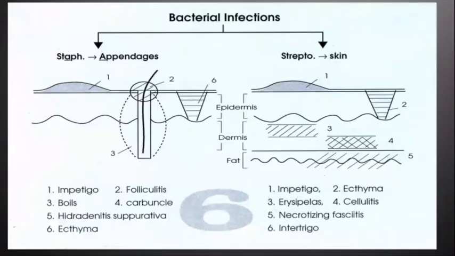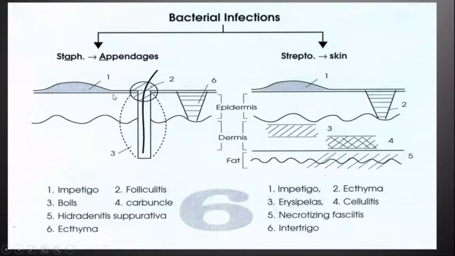So, bacterial infections are mostly caused by Staphylococcus and Streptococcus. Staph mostly affects the skin appendages, whereas Streptococcus tends to affect the various layers of the skin. Depending on the site of affection, the various conditions will be discussed in the following slides.